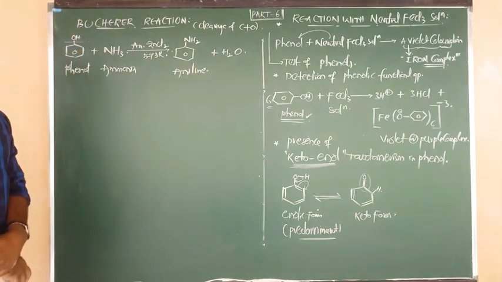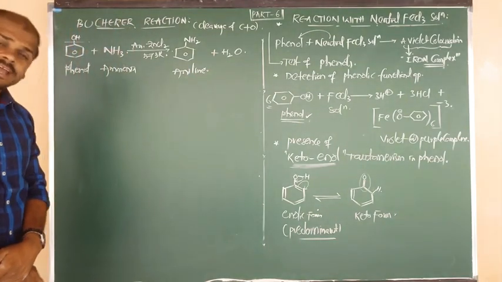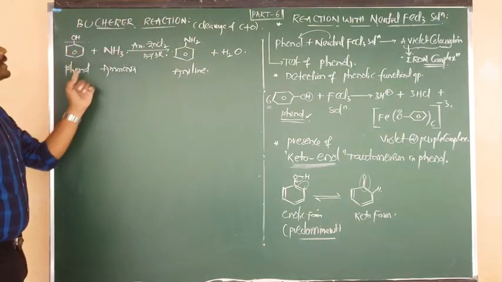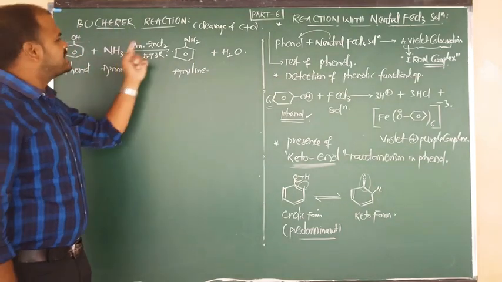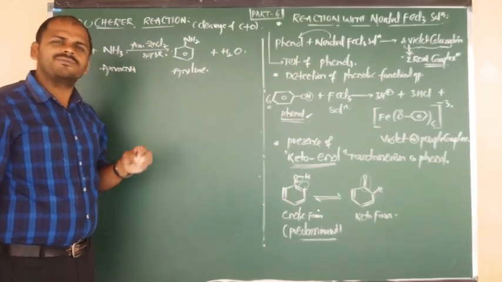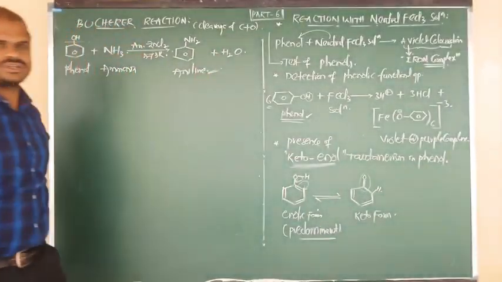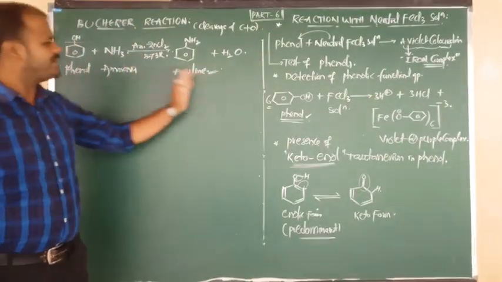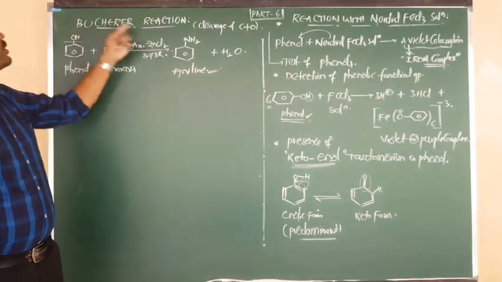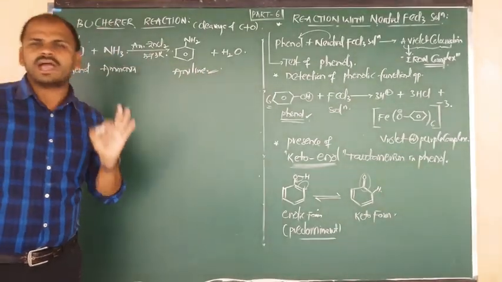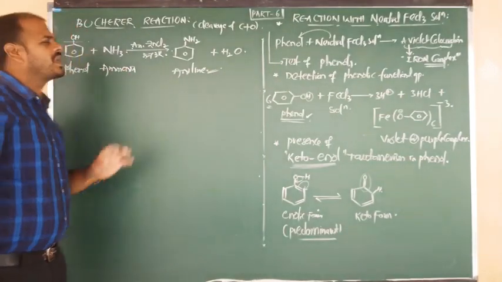This is known as aniline. Statement once again for you: phenol on reaction with ammonia in presence of anhydrous ZnCl2 at 573 Kelvin gives aniline. Important reaction. They will ask you to give the conversion of phenol to aniline. Simply you have to follow the Becquerel reaction. Did everyone understand? Good.